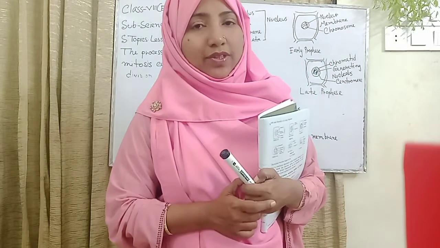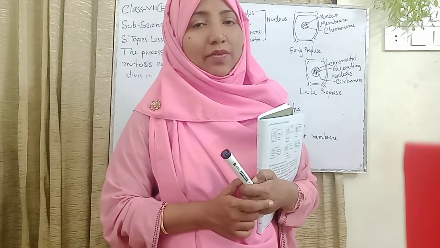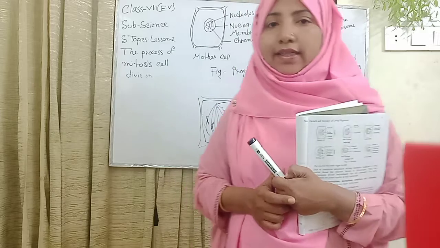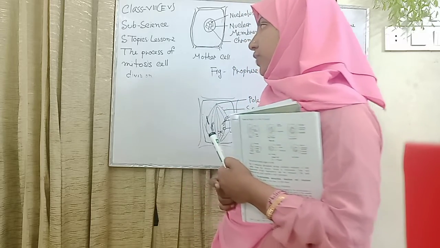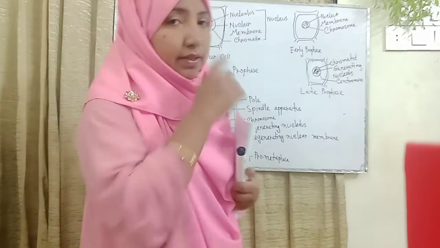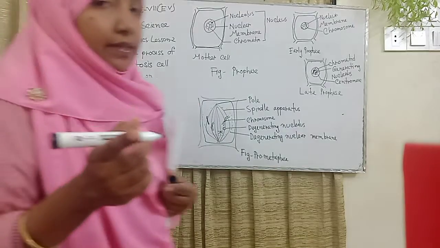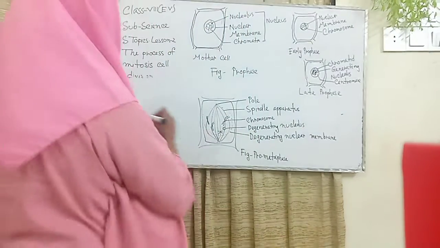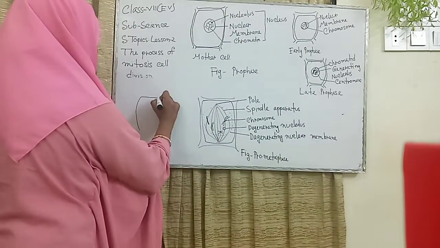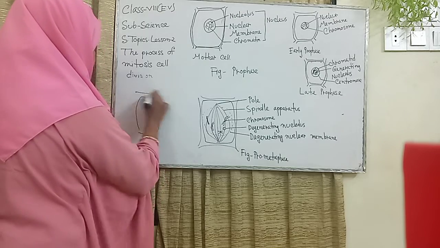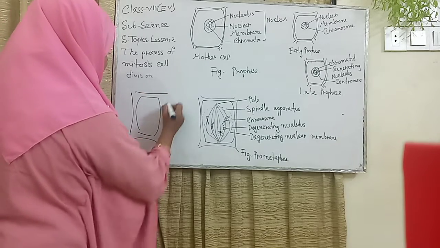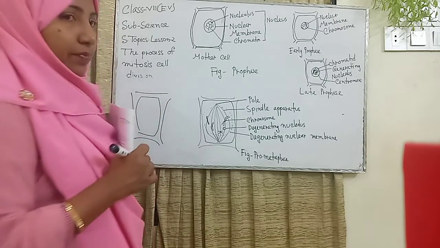Today we are going to start our new lesson, Lesson 2. The headline is the process of mitosis cell division. Here is mitosis cell division, my dear students. I just explained a cell. Here's the cell. I just drew this structure, only the plant cell. Here's the plant cell.